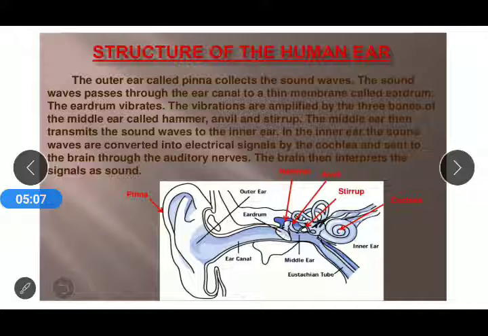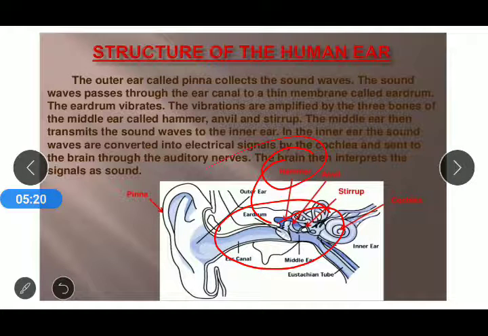This is done by the bones of the middle ear, which are called the hammer, anvil, and stirrup. If we look at the names of the bones of the middle ear, they are the hammer, anvil, and stirrup.